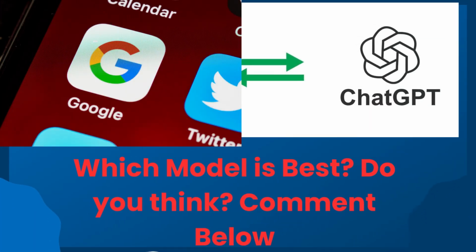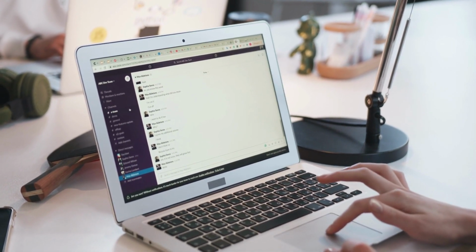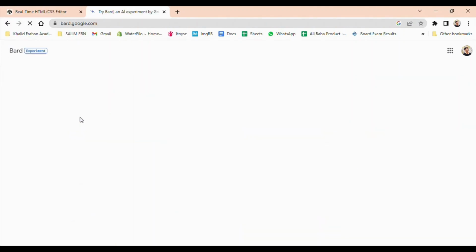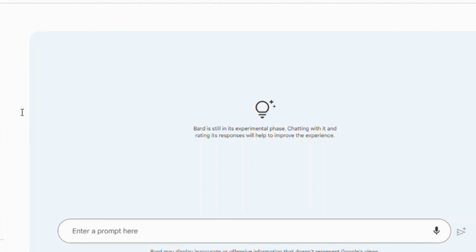To compare the effectiveness of these two models, we will be presenting them with a series of prompts that range from basic to advanced. By analyzing their responses, we will be able to determine which model is best suited for certain types of text generation tasks. Let's go to Google Bard and ChatGPT website. You can find the link to both interfaces in the description below. Both interfaces appear to be similar in design.